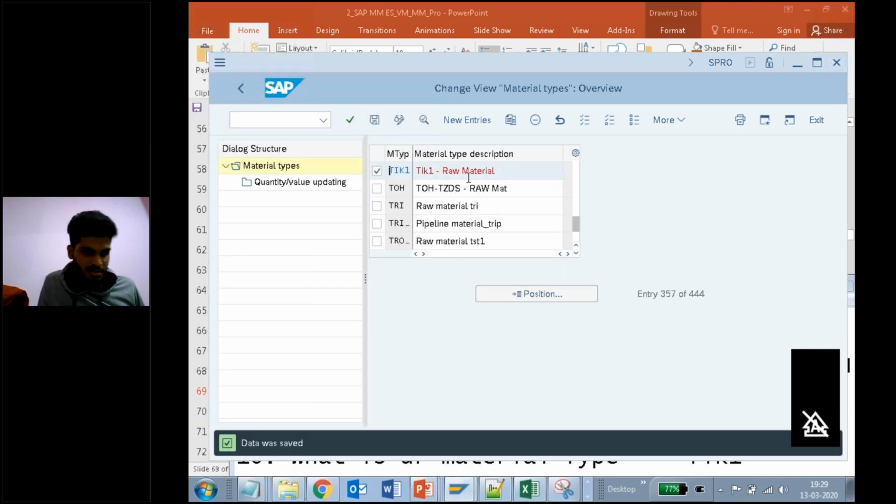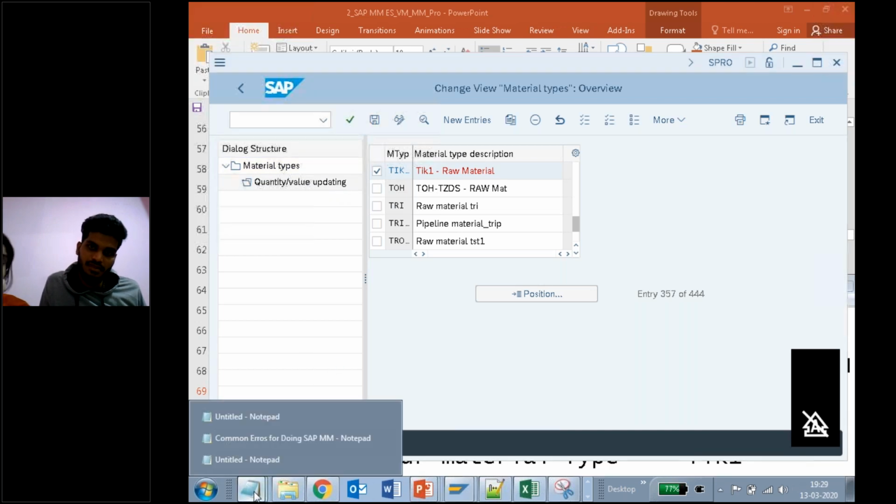Now, after this is done, again you select and click on quantity value update. Because, in a sense, it is a material, so material quantity can be updated. So I need 10 pens. Quantity is 10. And the value also, what is the cost of 10 pens? That's the reason to update those things. I need to click on quantity and value updating. For TIK1, select this checkbox and click on the quantity value update.